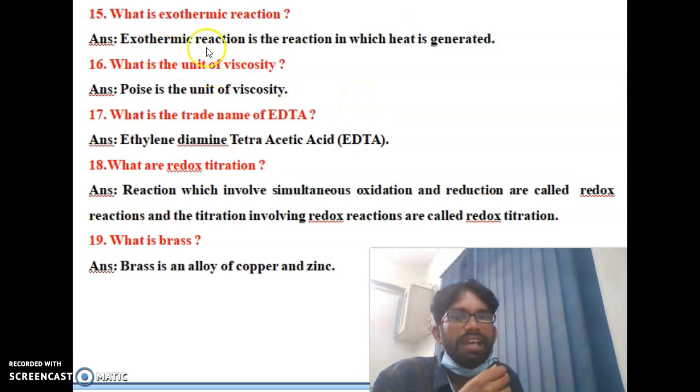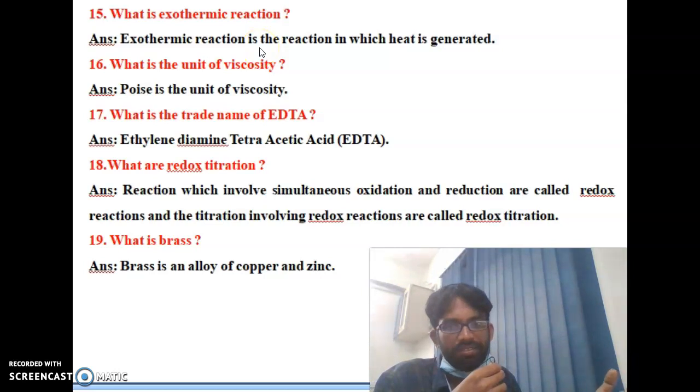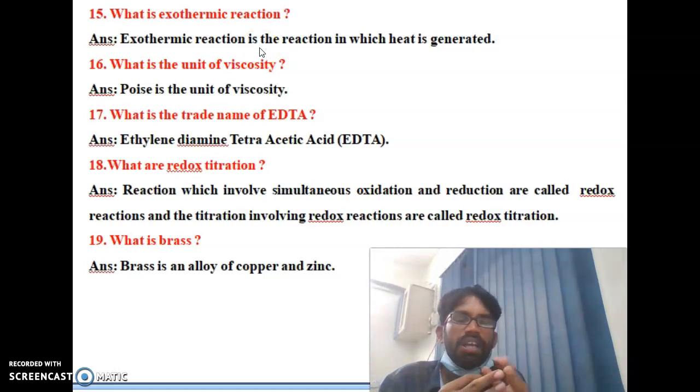Exothermic means the reaction in which heat is generated. Generally, endothermic and exothermic: where heat is generated, that reaction is called an exothermic reaction. Where heat is absorbed, that is called an endothermic reaction.